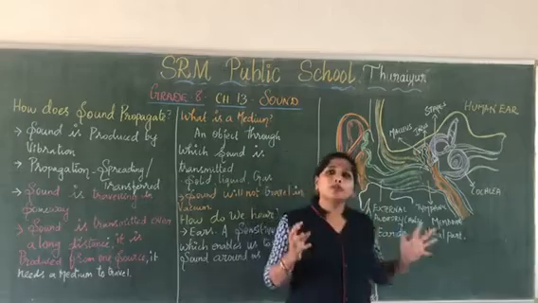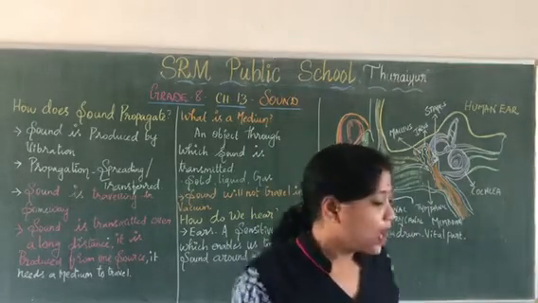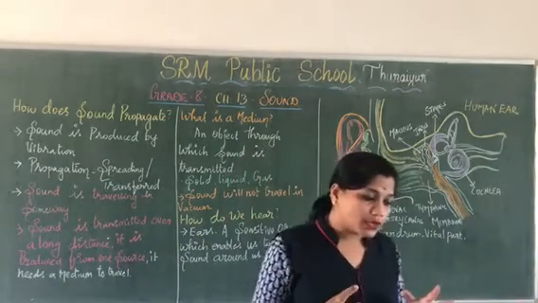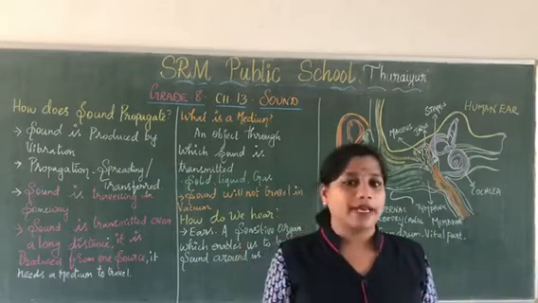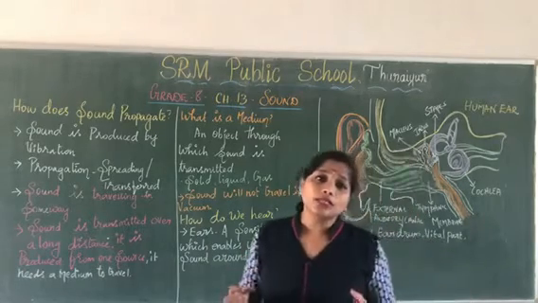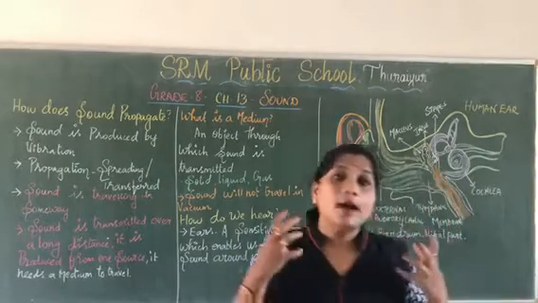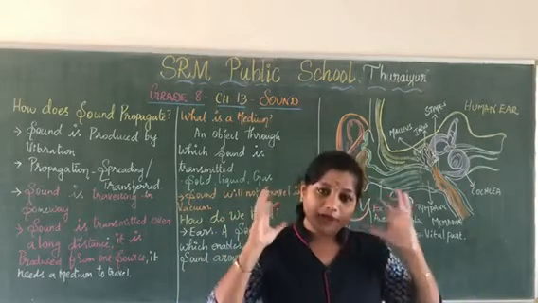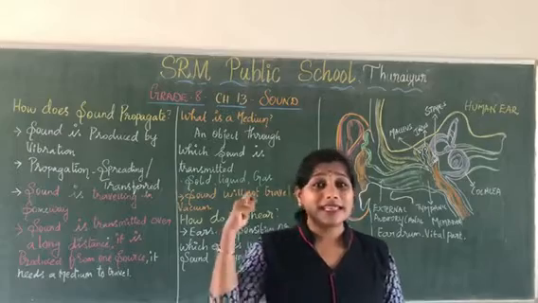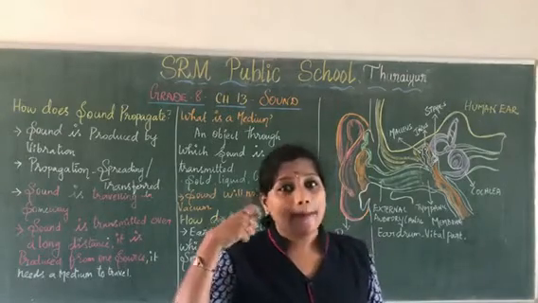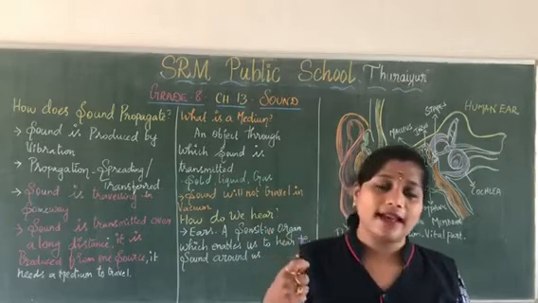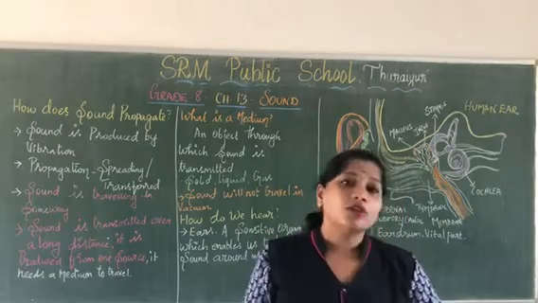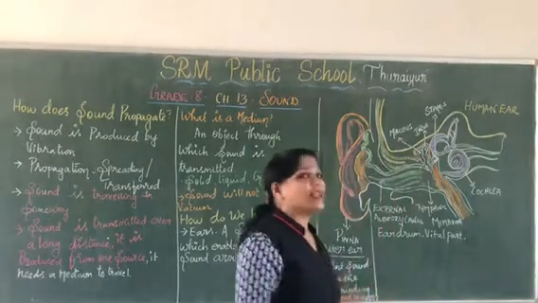Clear? Now, how do we protect the ear? It is a very sensitive organ, right? So don't listen to very loud music. Don't listen to very loud music for a long period of time. Also try to use muff type headphones. Don't go with normal headphones. Just use muff type headphones, and do not insert any hairpins or sticks or anything like that. It will hurt your eardrum. The eardrum is a vital part of the ear. Clear, all of you? And also try to use earbuds to clean your ears.